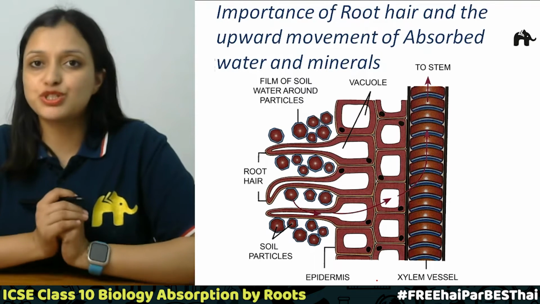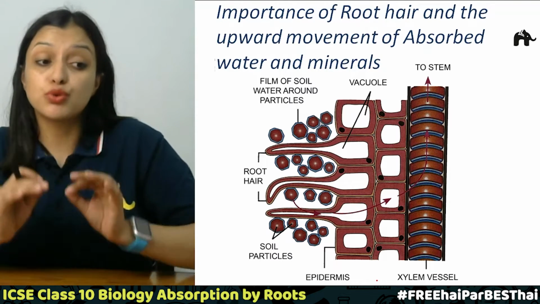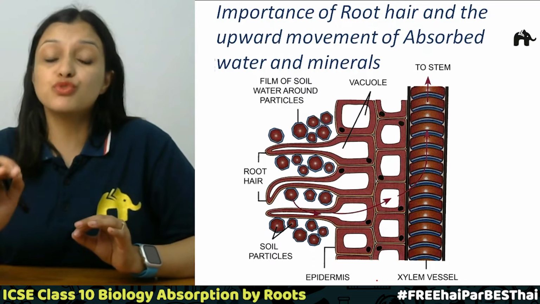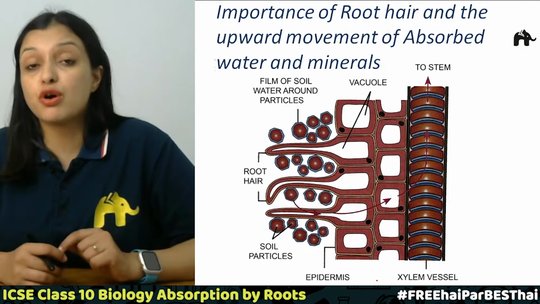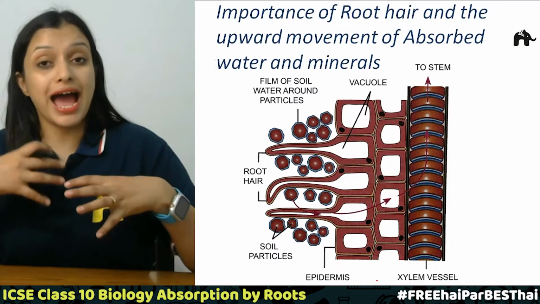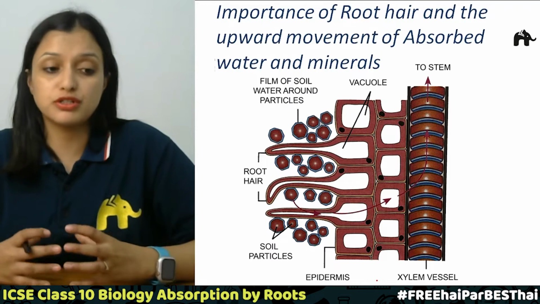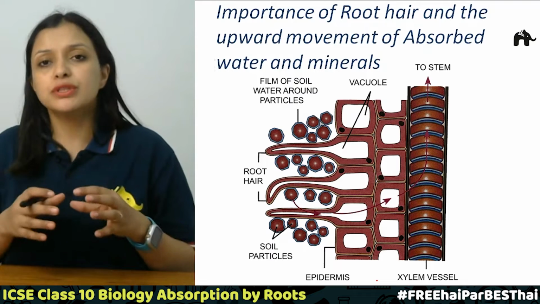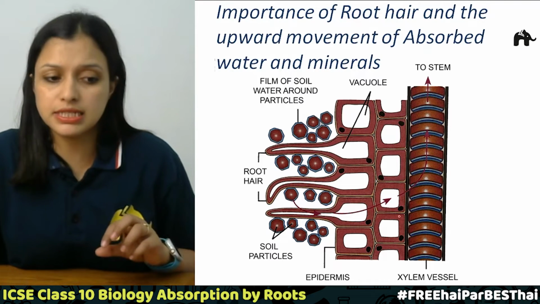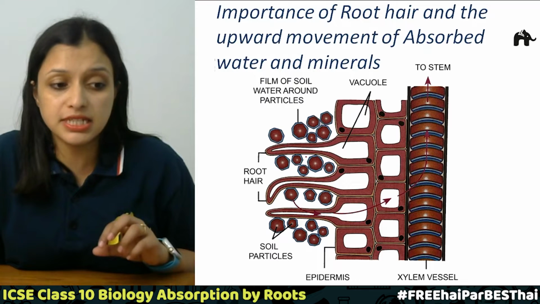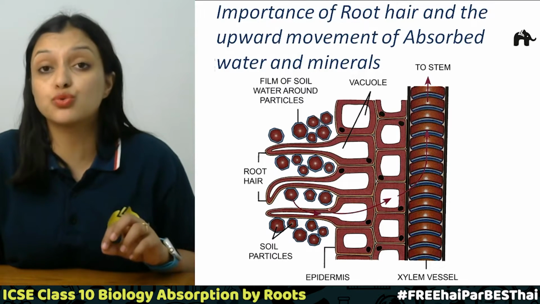Now, the next topic is importance of root hair and upward movement of absorbed water and minerals. First we will talk about absorption and upward movement of water. So how does this happen? We know that roots contain root hair. As you see in this picture, this is the root, and these extensions are the root hair.